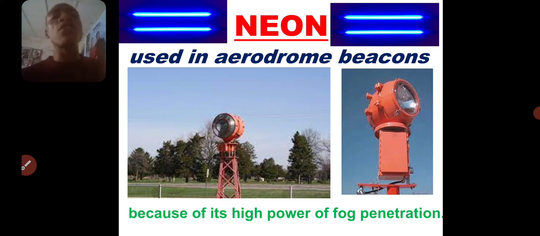So that is the function of the aerodrome beacon. Neon light is used in aerodrome beacons because of its high power of fog penetration. When you are learning about the use of noble gases, also learn the properties that explain why they are used like that.